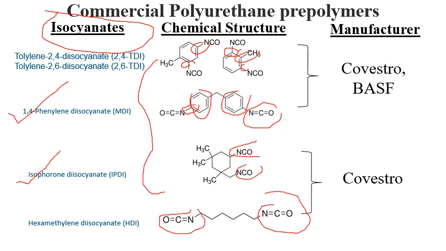Bayer is now also called Covestro, and I think everybody knows about BASF. These are the heavyweights in the polymer industry. Covestro and BASF manufacture TDI and MDI, and Bayer, now called Covestro, is manufacturing IPDI and HDI in bulk.